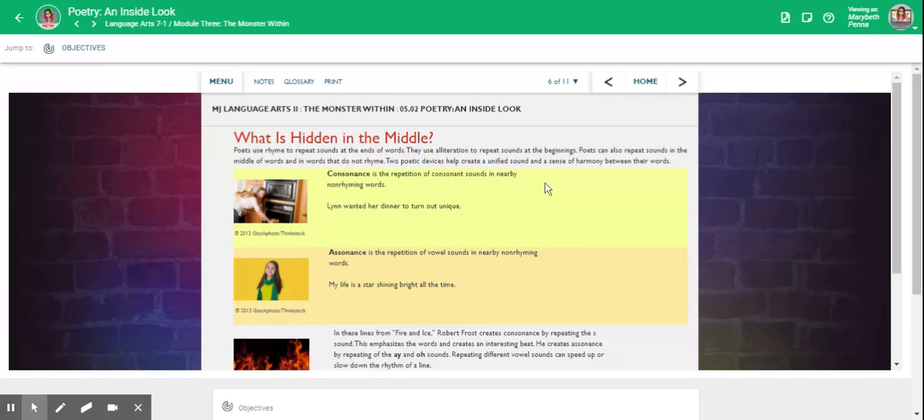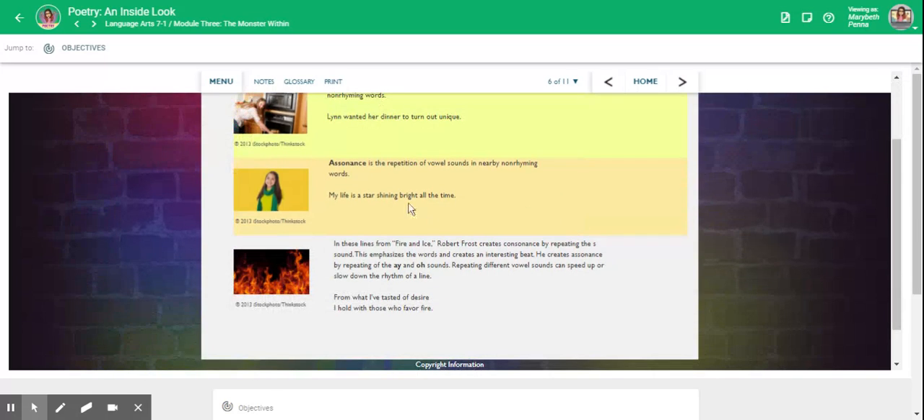Consonance is the repetition of consonant sounds in nearby non-rhyming words. Lynn wanted her dinner to turn out unique. Assonance is the repetition of vowel sounds in nearby non-rhyming words. My life is a star shining bright all the time.